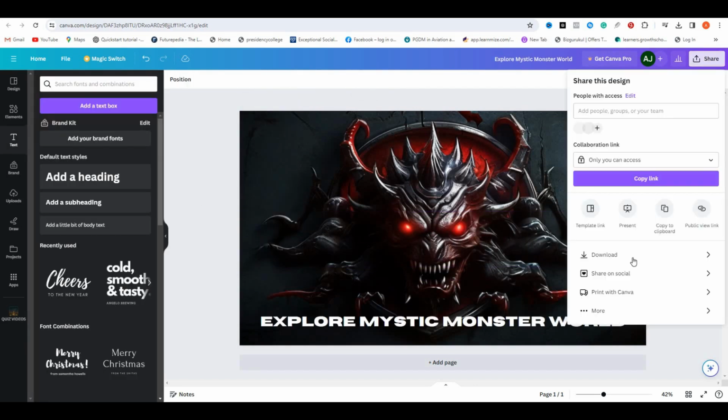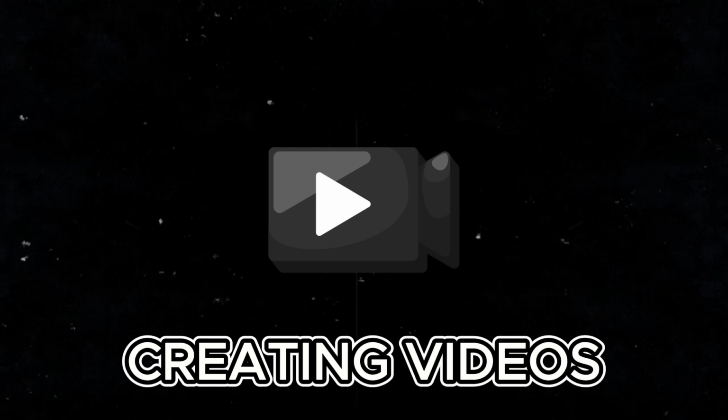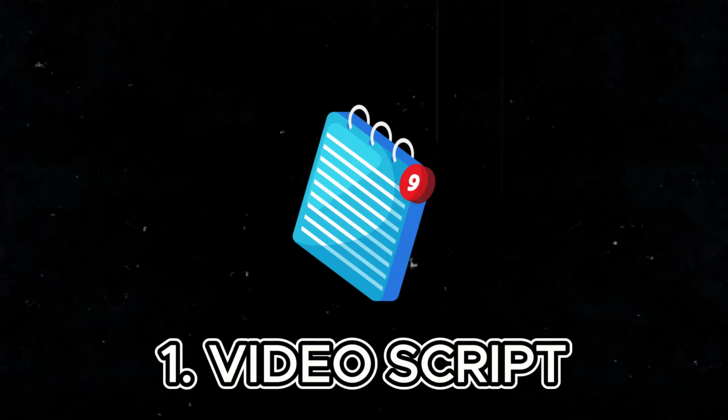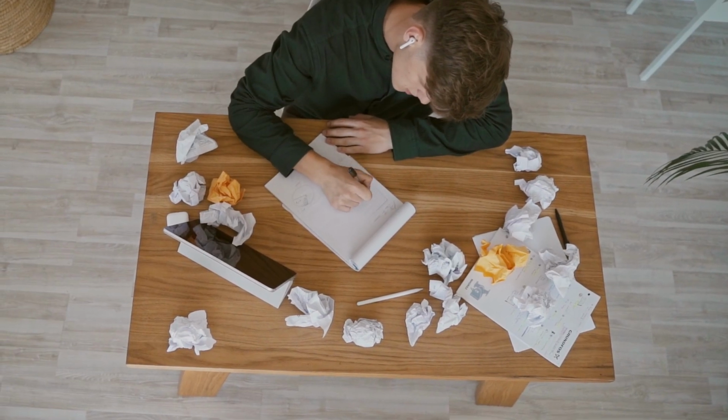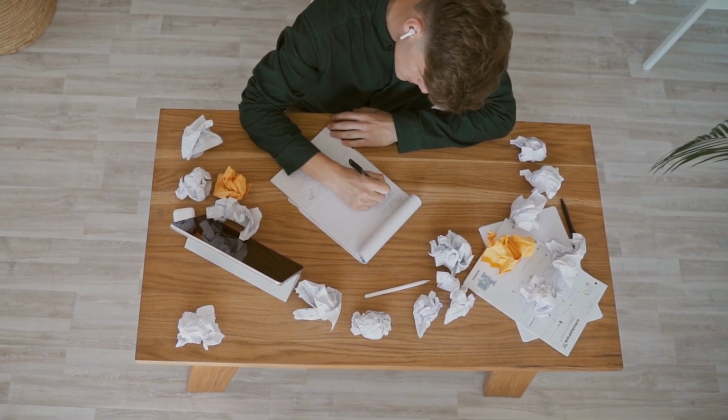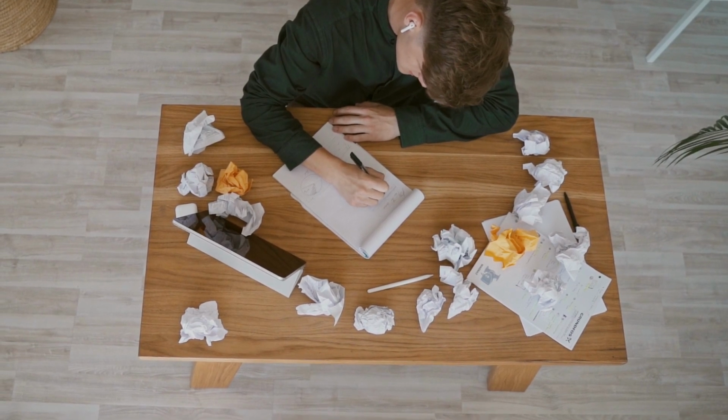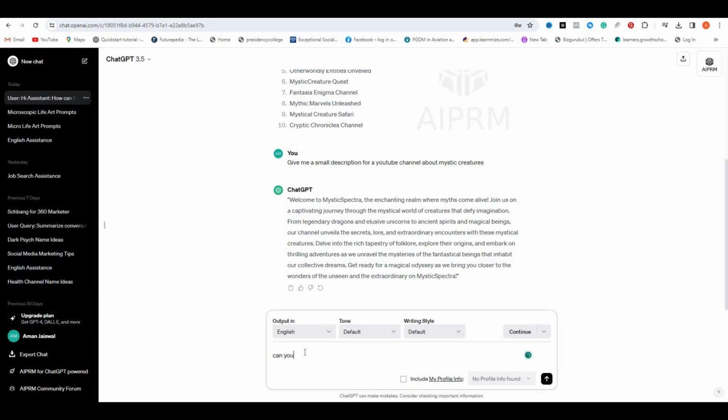Let's go to the most important part, which is creating videos. First, we need a script for this video. There are two ways to do it. The first method is you can search on Google and find suitable stories about the mythical creatures, then turn them into your own words and create a unique script. Or you can just simply use ChatGPT to create a script.